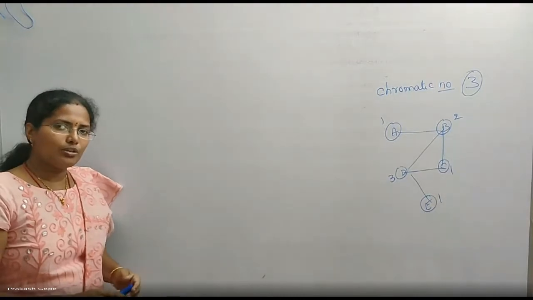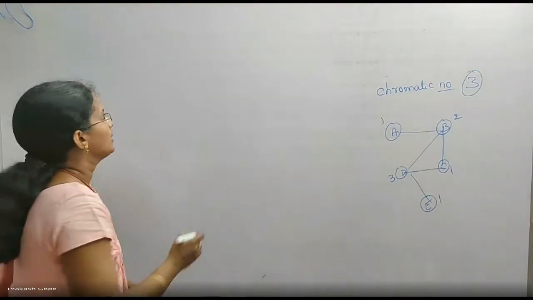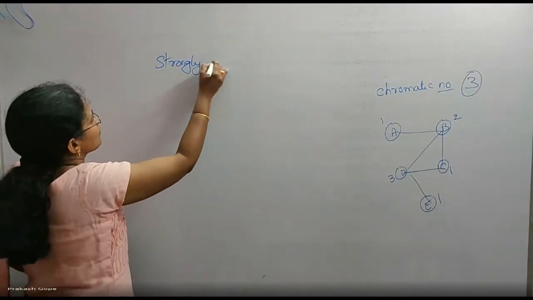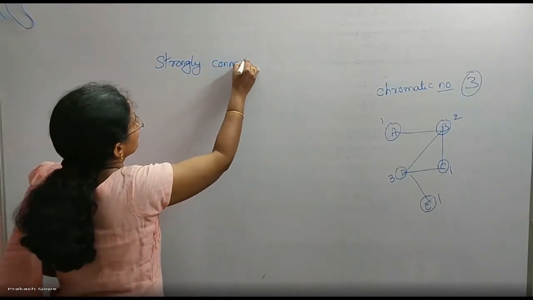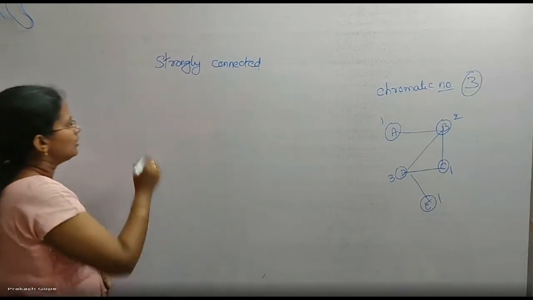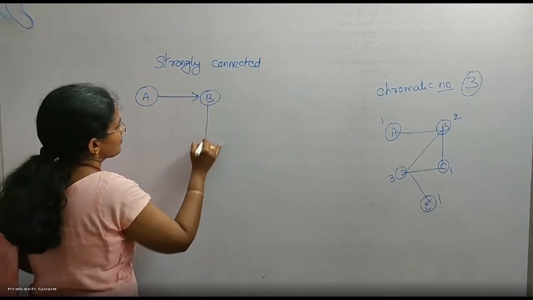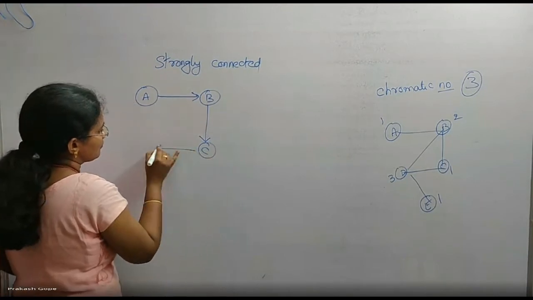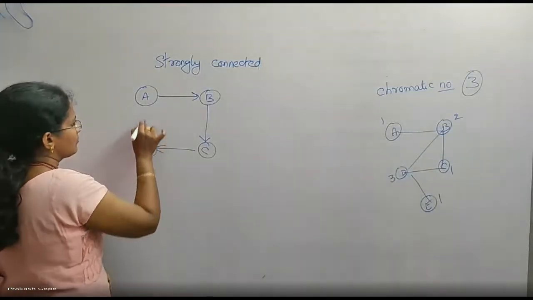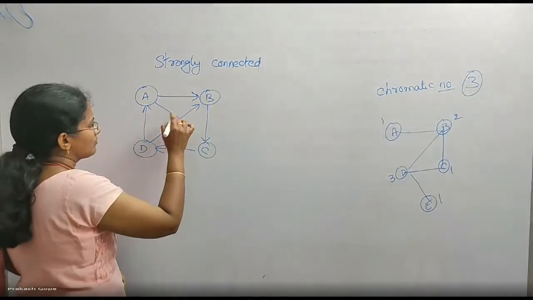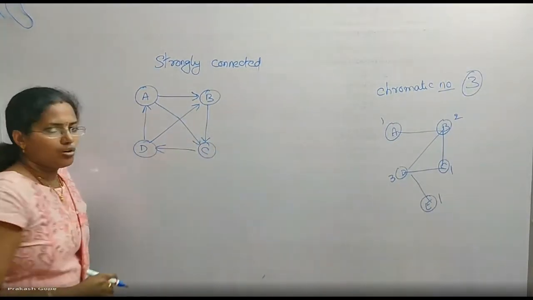Both are related to directed graphs. Okay. First, whether a graph is strongly connected or not. I'll take this graph.